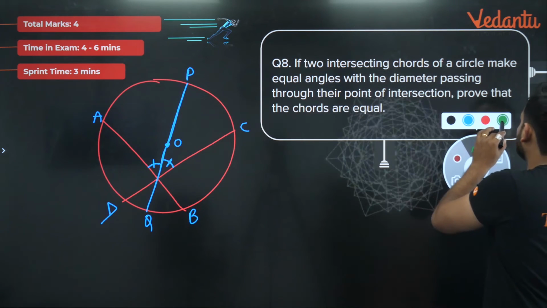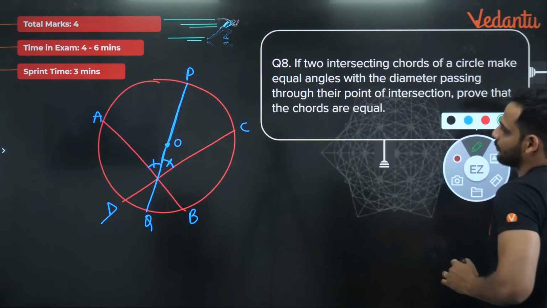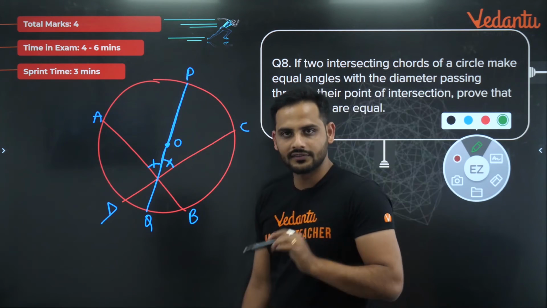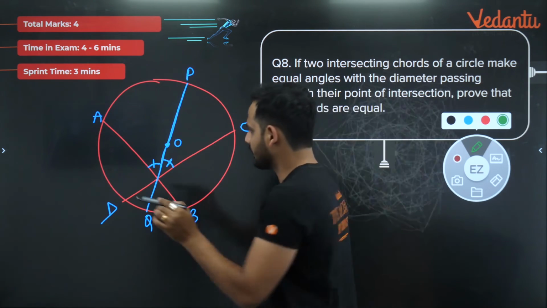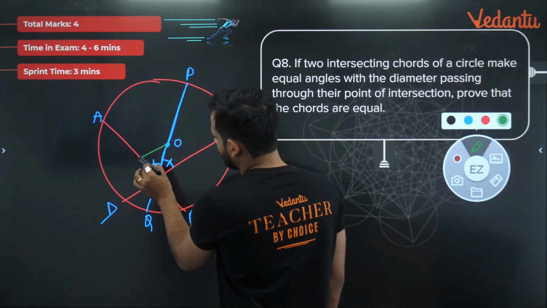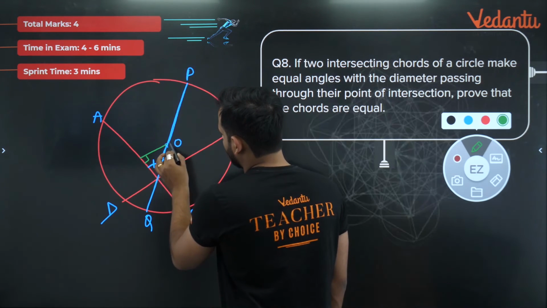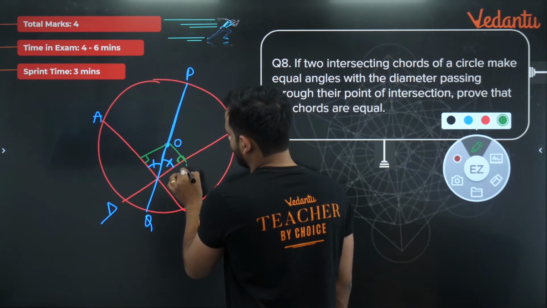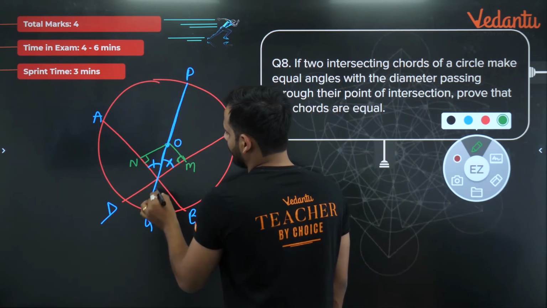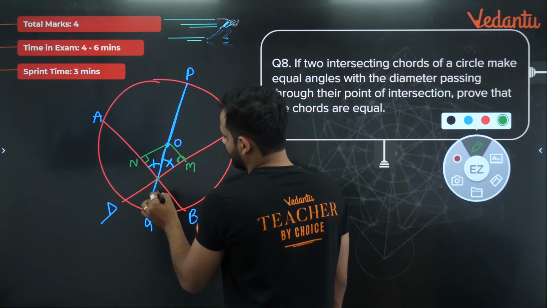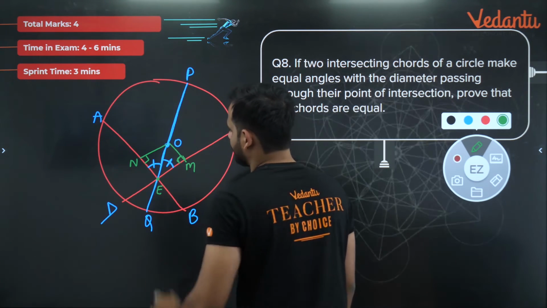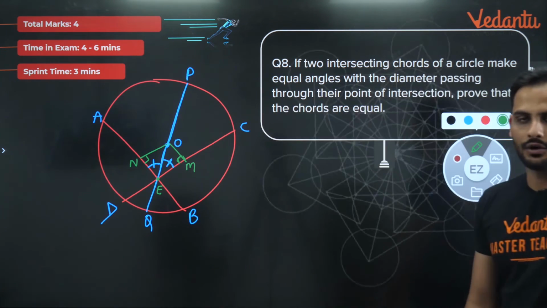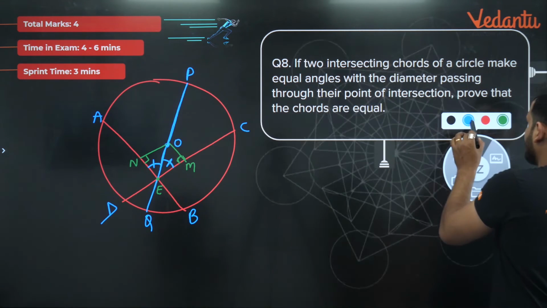So now, bacho, what we'll do in this part, you want the chords to be equal. What we'll do, the construction is from O, from the center of the circle, draw two perpendiculars. So this is one perpendicular and this is another perpendicular. Okay, let's say this is point M, this is point N, and the intersection point is, let's say, E. Okay, now look here carefully, bachcho.